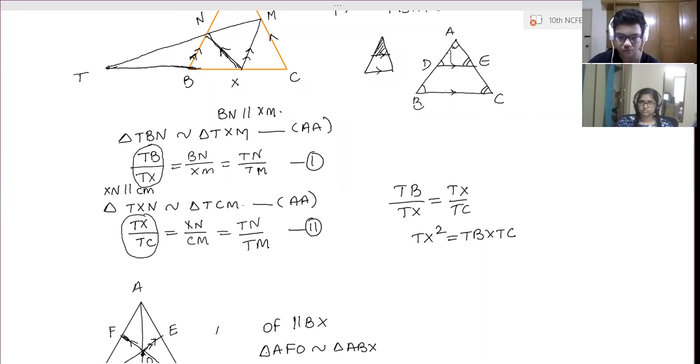For triangles, you have to practice many more things. Work on NCERT now. Count the number of questions in NCERT also. There are five exercises you have to work on. First exercise, 10 questions. Second exercise, 16 questions. Third exercise, 8 questions. Fourth exercise, 17 questions. Fifth exercise, approximately 9 questions.